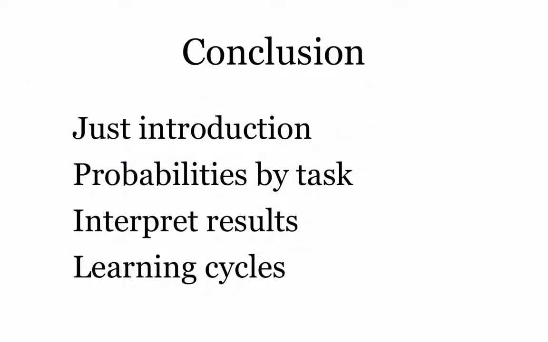Conclusion. This is as simple as possible just to get the gist. To work this out, we would need to say more about what a critical path is. We need to think about the probabilities of each task and simplify that to a working level. Then we need to learn to interpret the results. And finally, we would do this time and again, learning every time.